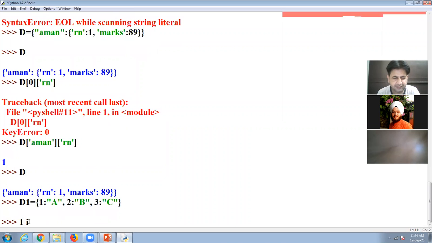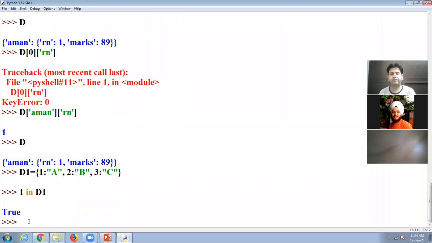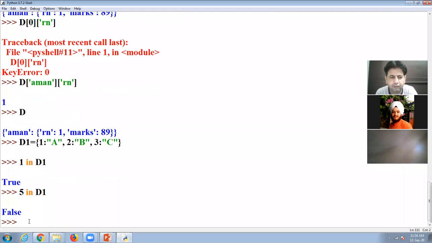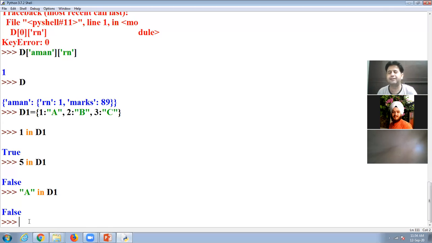If I use here 1 in D1, D1 is the name of the dictionary, it is telling us true because 1 is existing in the dictionary. It is checking on the keys. So it is telling yes, it is here. Suppose I type here 5 in D1, false because 5 is not any key. But remember one thing, if I type A in D1, it is not checking the value, so it will give us false. So remember one thing, when we use the in keyword, it will check the key in the particular dictionary.